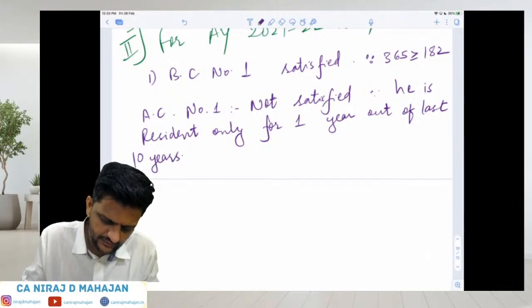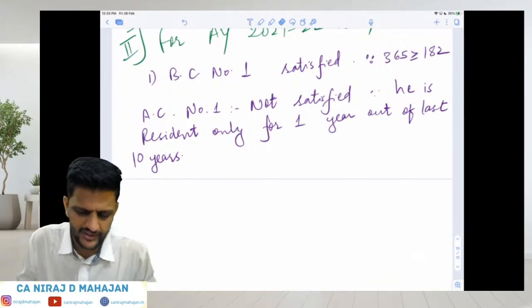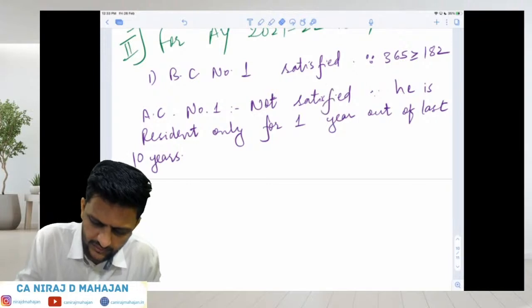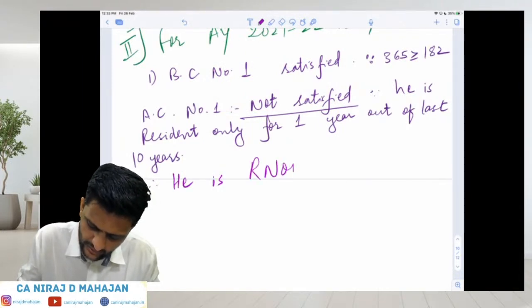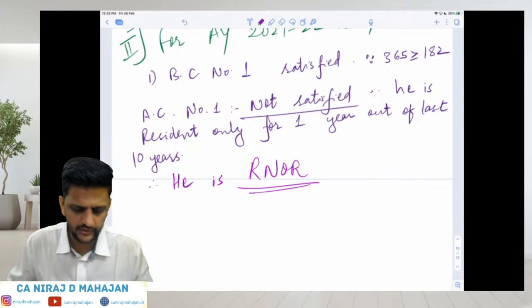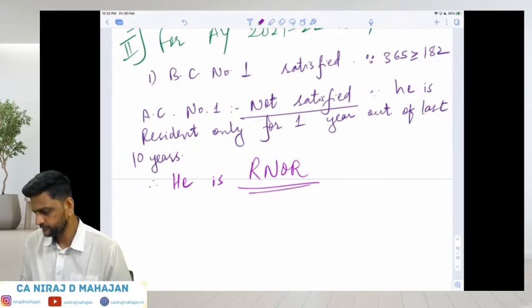And second, now your answer is over. You don't have to check any other additional condition now. If 1 is also not satisfied, then you say he is RNOR. Therefore, he is RNOR again. Yes? Clear till here? Done?